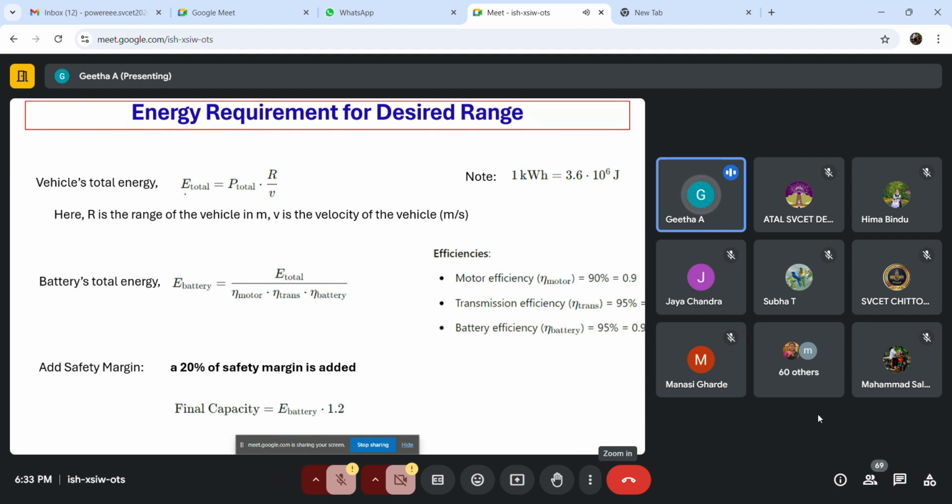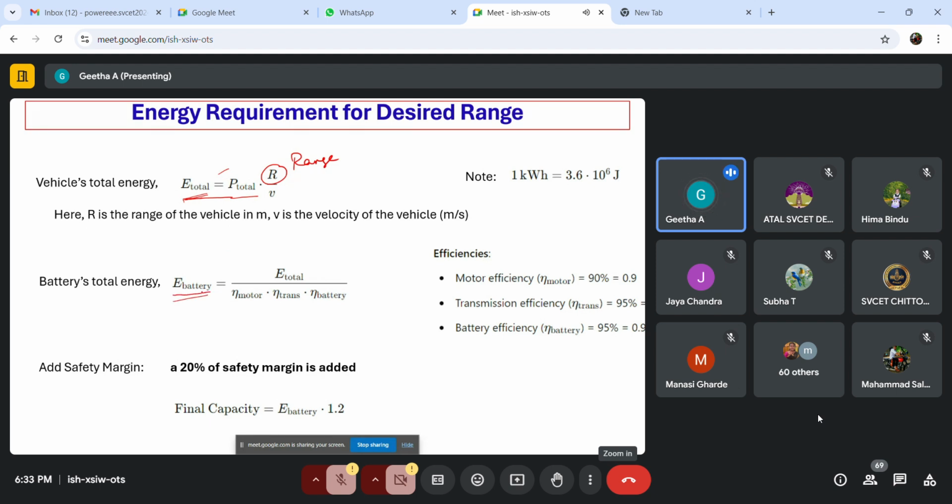But we actually need energy also, right? So for finding out the energy, we have a formula. E total is equal to, this is not the battery, this is the actual energy of a vehicle, which is equal to total power into range. How much range we are designing, like 100 kilometer per charge. For a single charge, how much range your vehicle is going to travel, like 100 kilometer or 120 kilometer, that you have to decide, right? So r is the range and v is going to be the velocity, right? So by using this, we can find the total energy that we require, right?